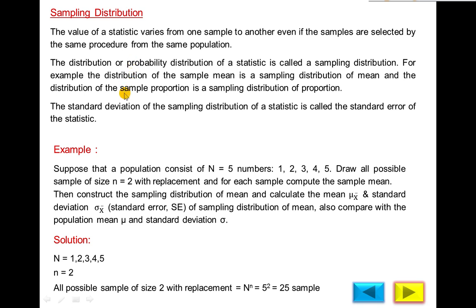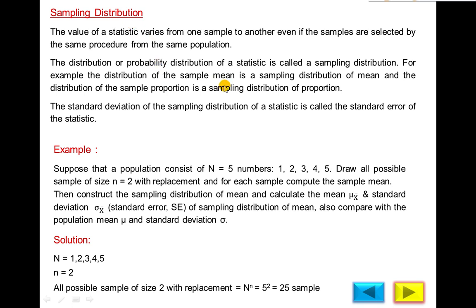So if you distribute the values of the probability in the form of a table with the help of the random variable x, it is called a probability distribution table. So in this sampling distribution, instead of frequency, we will distribute the sampling statistic.